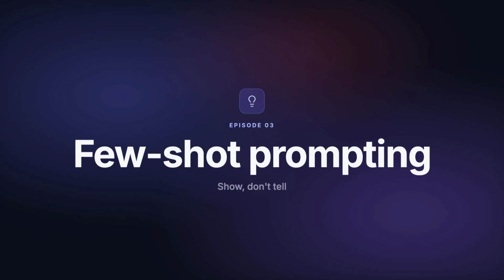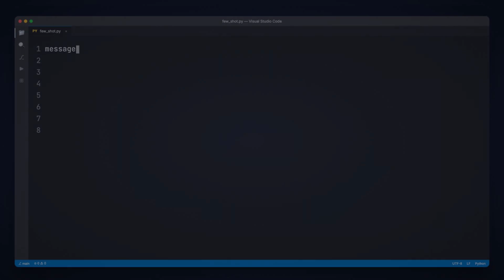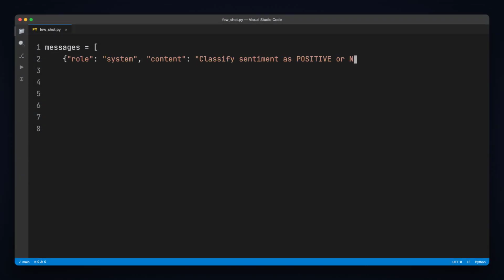Welcome to episode 3. Sometimes telling the model what you want is not enough, you have to show it. 2 or 3 examples can replace a paragraph of rules. That technique is called few-shot prompting. 3 example pairs baked into the messages array.